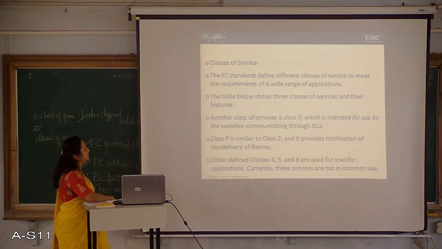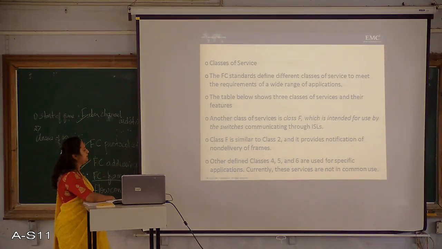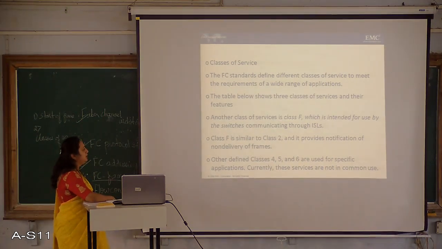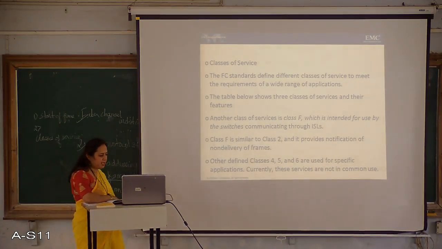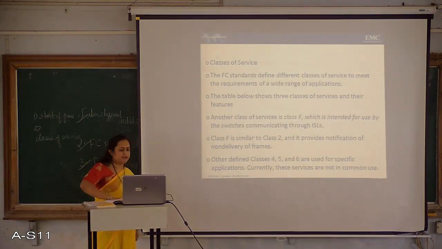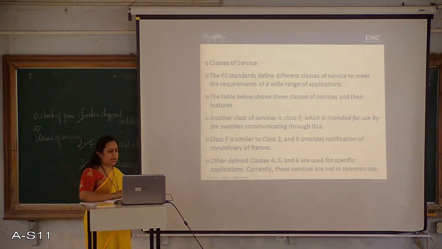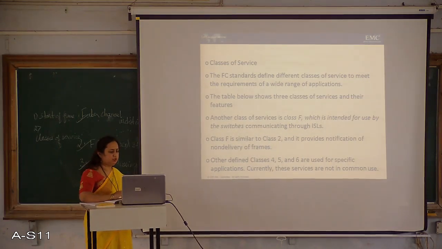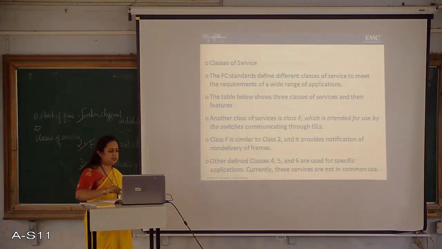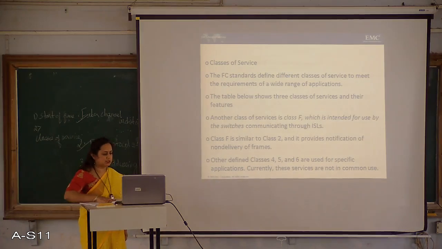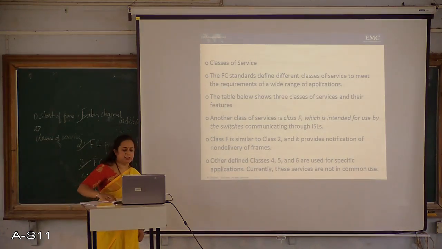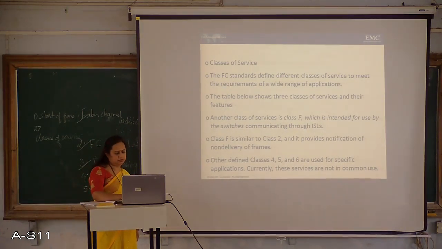Another class of service is class F, which is intended for use by the switches communicating through ISL. In the previous class we have seen what we mean by ISL. Class F is similar to class 2 and it provides notification of non-delivery of frames. Other defined classes 4, 5 and 6 are used for specific applications. Currently these services are not in common use.